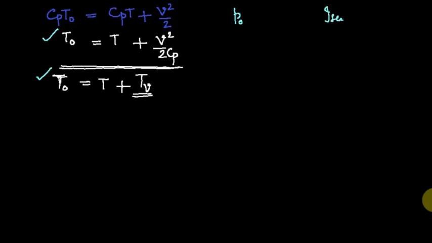You are considering isentropic flow conditions. The flow is undergoing change from static to stagnation in an isentropic manner. So the related equation is PV raised to gamma is equal to constant.